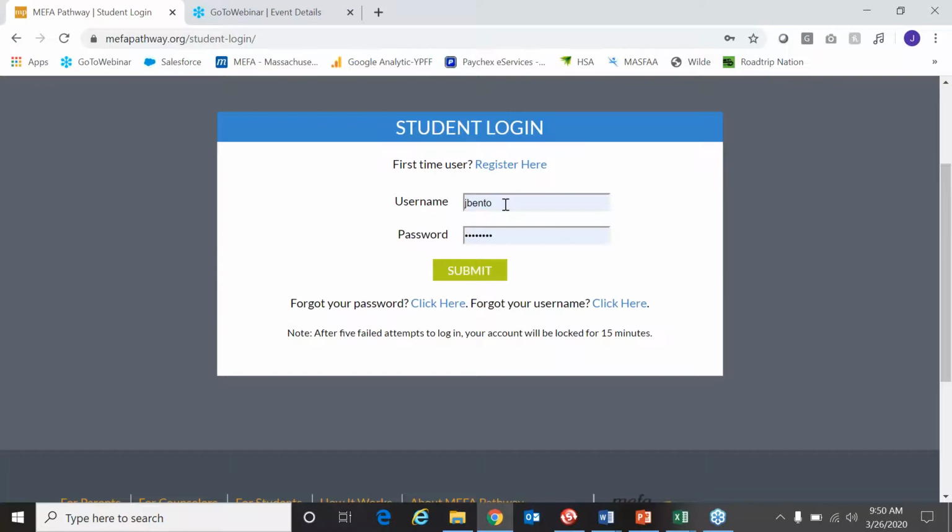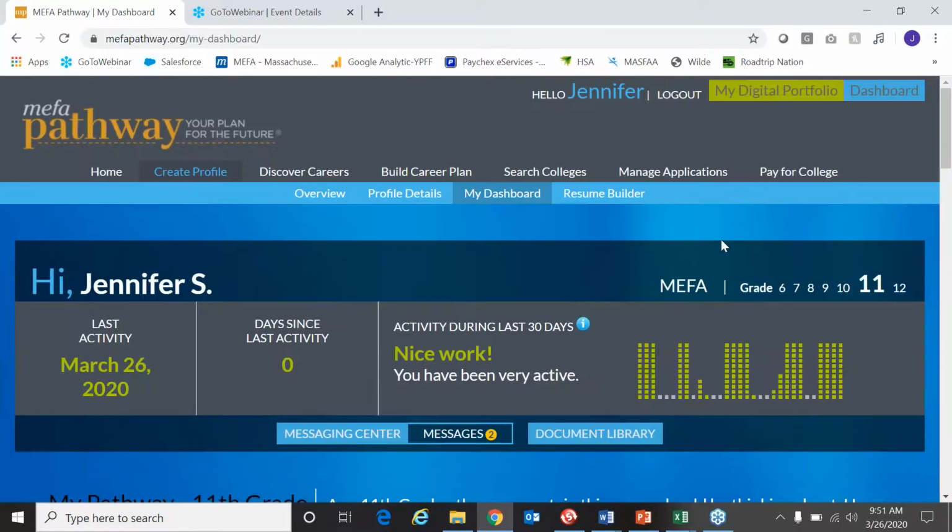When they come in, they just put in their username and password and click submit. Again, I'll give you the credentials to my test account at the conclusion of this webinar. The feature that we are going to focus on is located under the Pay for College tab.